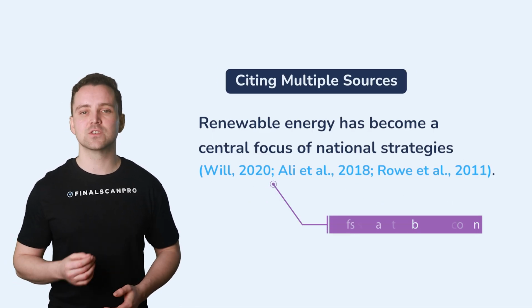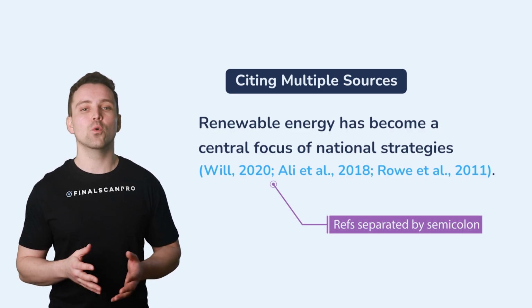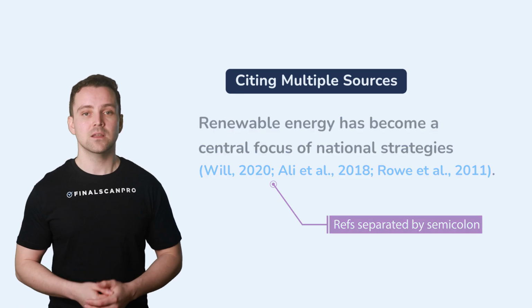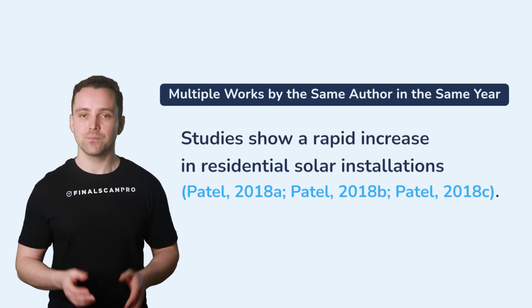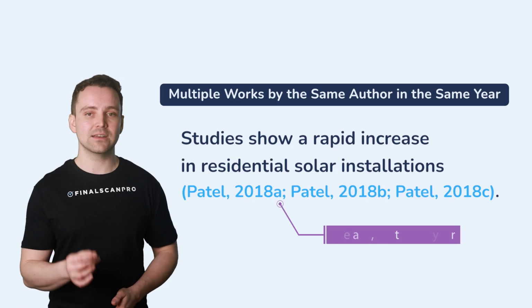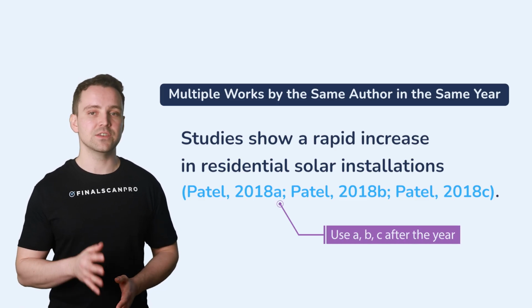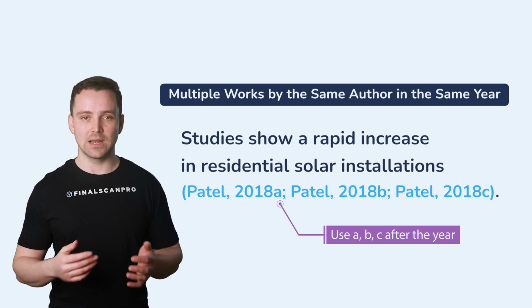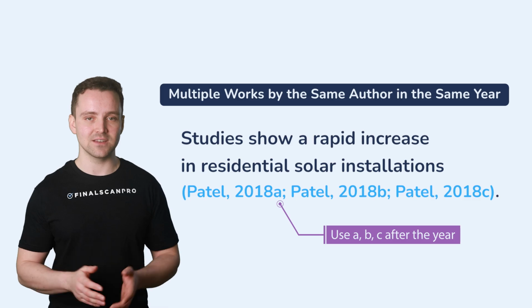Sometimes you may need to support a statement using more than one source. When that happens, list all the citations together and separate them with semicolons. Sometimes an author publishes more than one paper in the same year. When that happens, you add letters after the year to tell the sources apart. In this example, Patel published 3 papers in 2018, so we label them 2018a, 2018b, and 2018c.